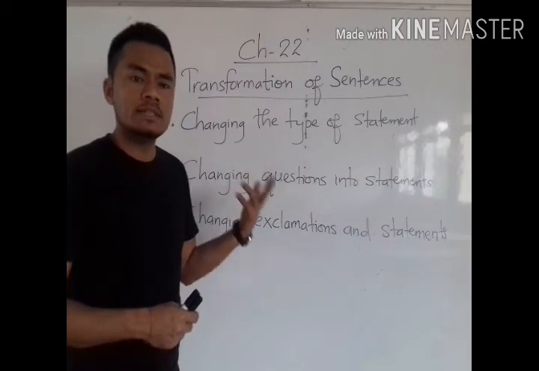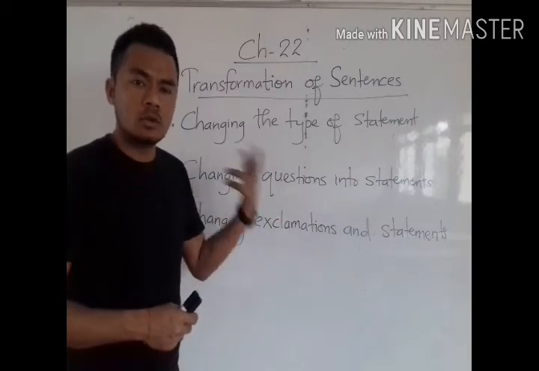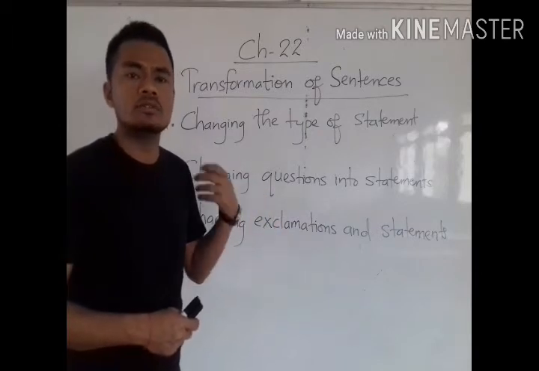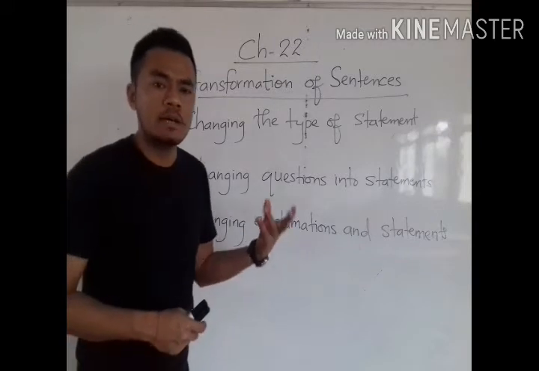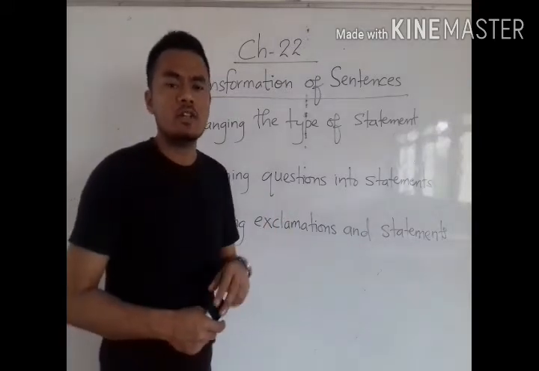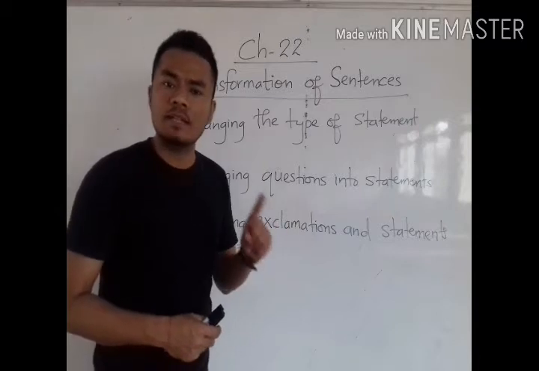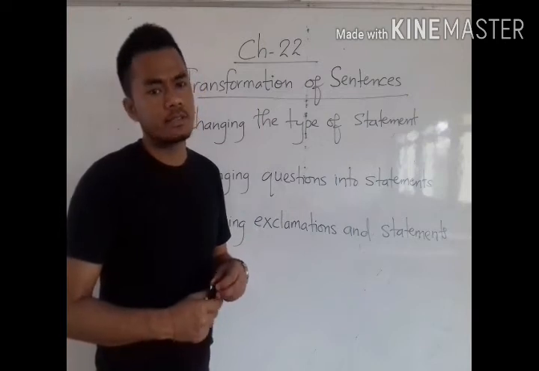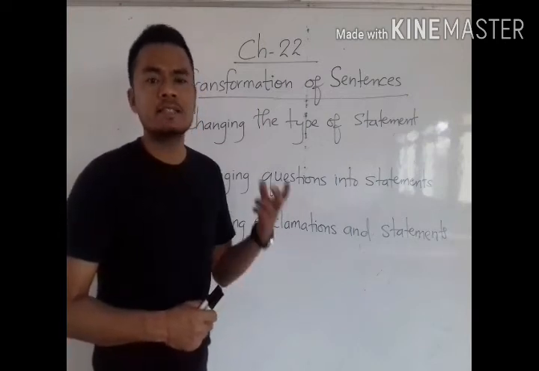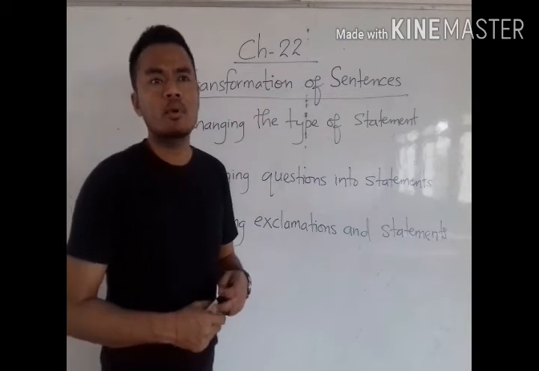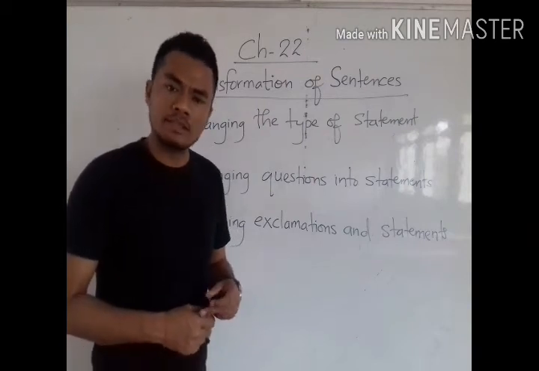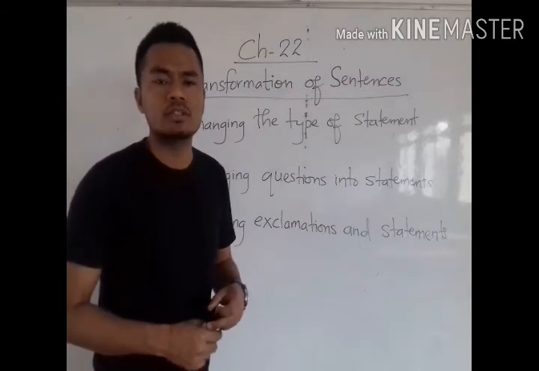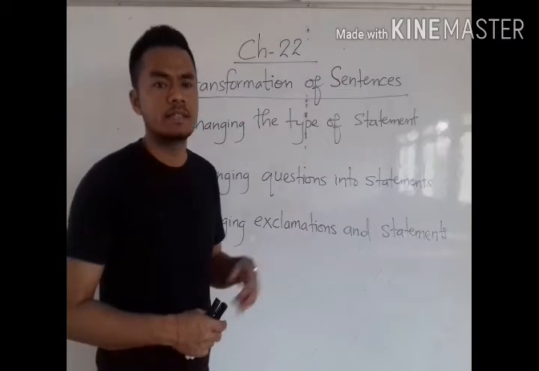We know that there are two kinds of assertive sentences: one is affirmative assertive sentences and another is negative assertive sentences. We can express the same thing in both affirmative, that is positive, as well as negative, without making any actual change in their meaning. So we will see it.